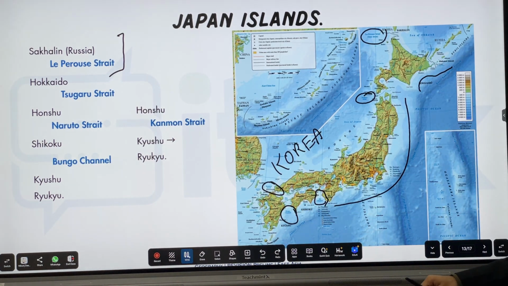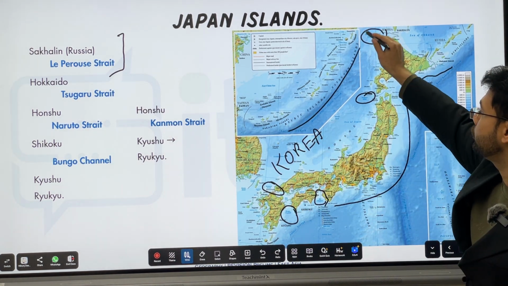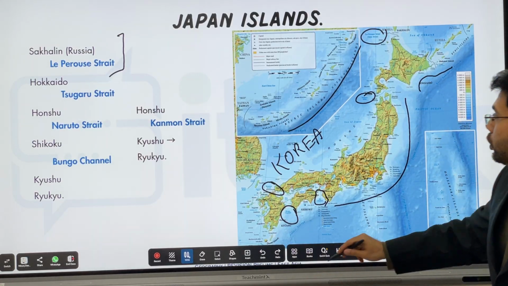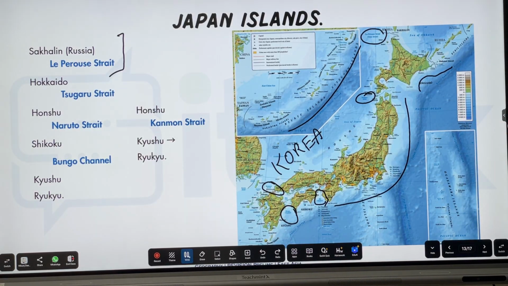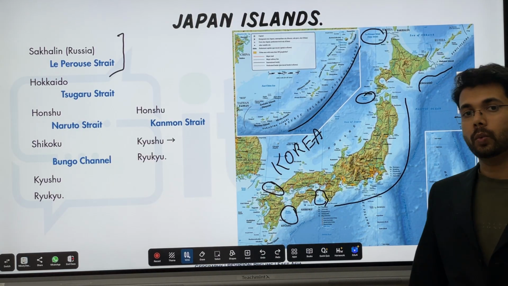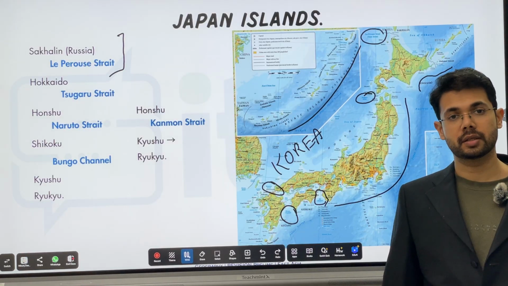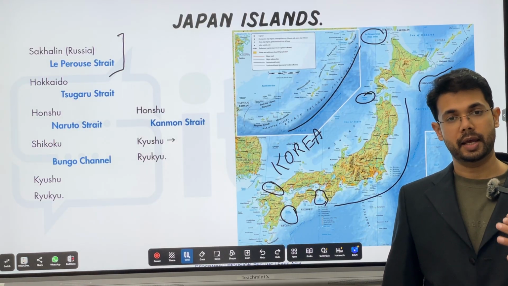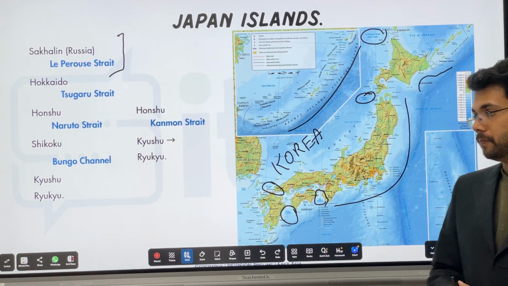And then below that is the Ryukyu Islands. It's much below. It cannot come here, so they have fixed it right here. So you need to remember the order of islands, north to south, and then one by one you enter the straits, starting from the La Perouse Strait and ending with the Bungo Channel.